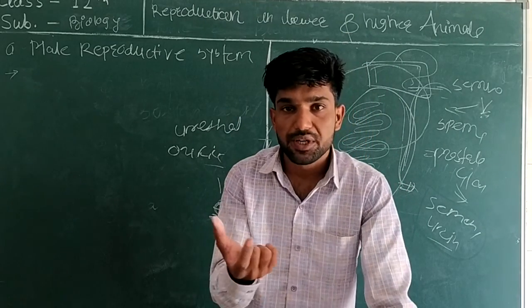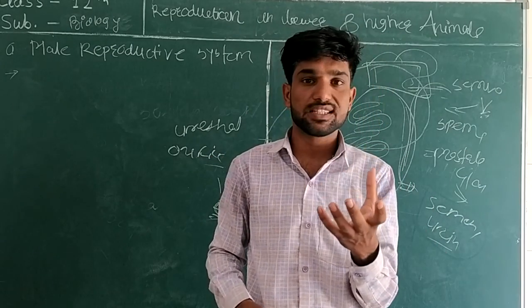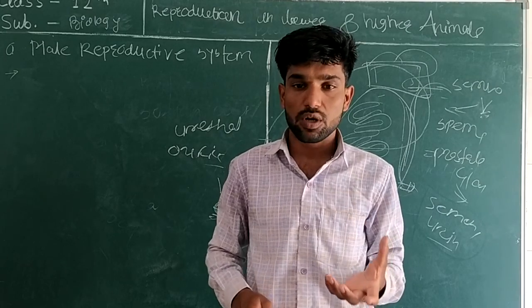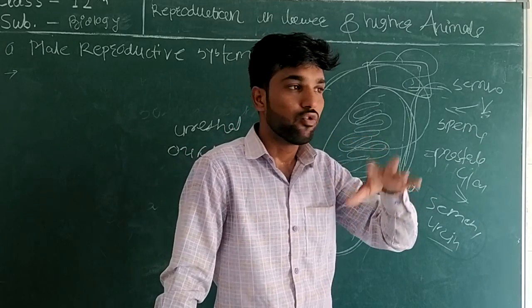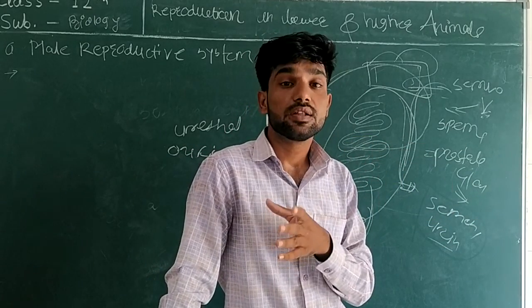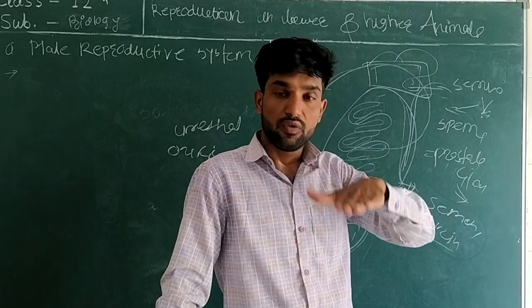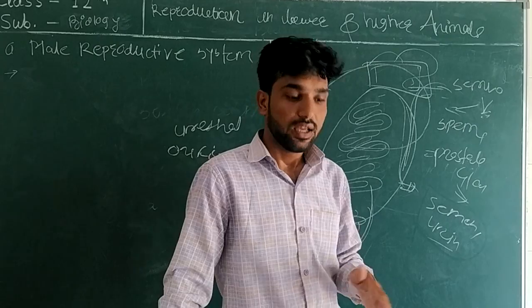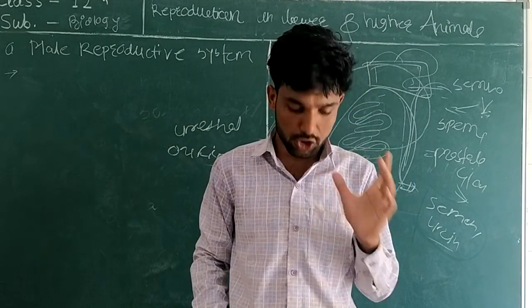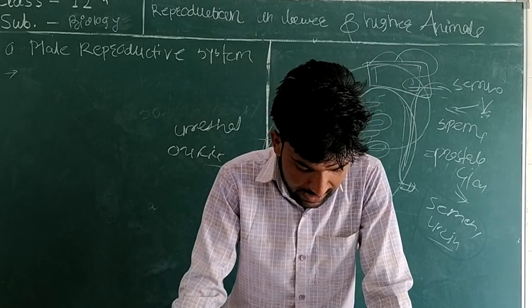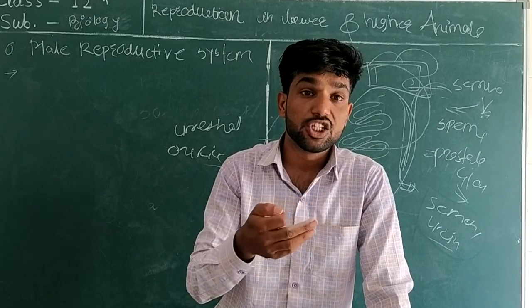So, a pair of testes are found in the abdominal cavity, located in a pouch-like structure, that is the scrotum. Morphologically it is oval in shape, 4 to 5 cm long and 2 to 3 cm wide, and contains the layers tunica albuginea, tunica vasculosa, and tunica vaginalis. Testis is responsible for formation of the male reproductive hormone, that is testosterone. Inside that are the seminiferous tubules. Before that there are testicular lobules.